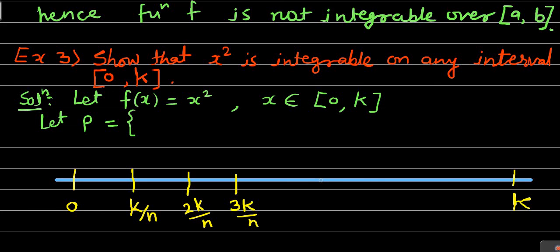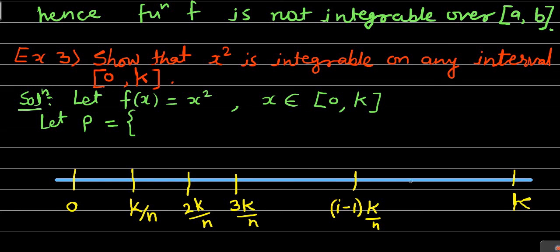But if we have to consider the ith subinterval, then the ith subinterval will be from x i minus 1 to x i. So if you consider the left end point of the ith subinterval, that point will be i minus 1 into k by n.